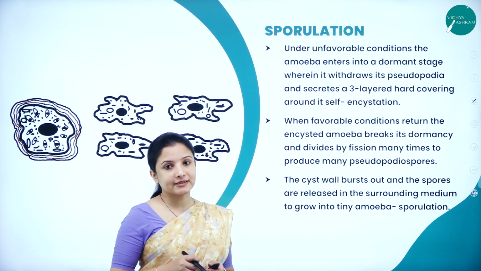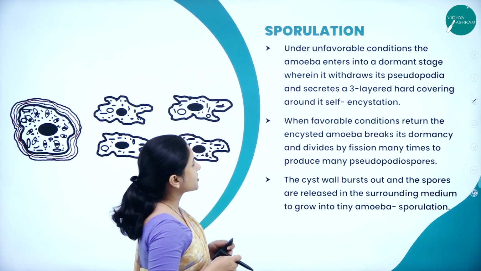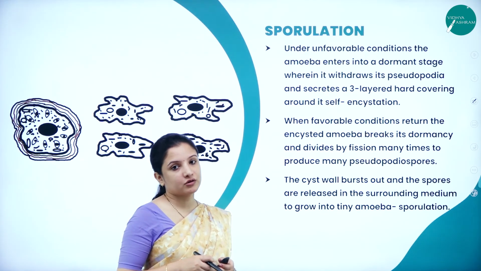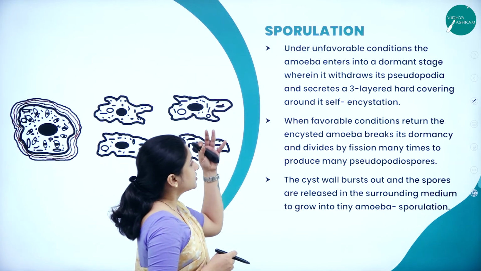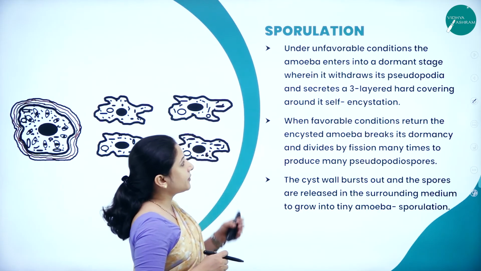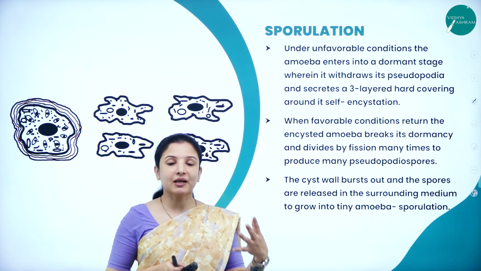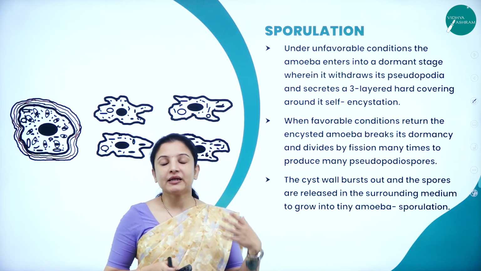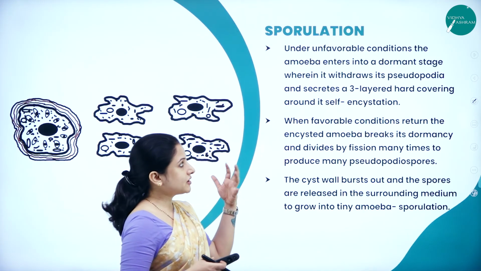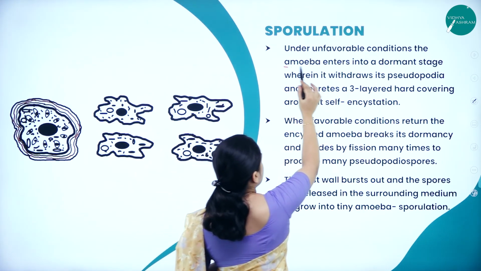Next, one more form of asexual reproduction is sporulation. So usually fungi produce spores. Apart from that, amoeba is also capable of sporulating. So say for example, under unfavorable conditions, the amoeba enters into a dormant state. Unfavorable condition may be that the temperature is not suitable, or the availability of water is not enough for the amoeba to reproduce. So in such conditions, the amoeba will enter into a dormant stage.